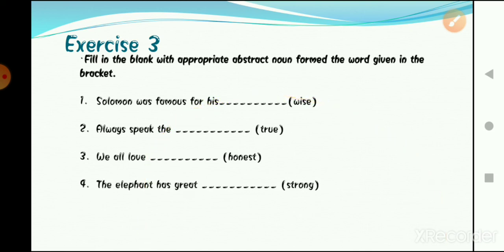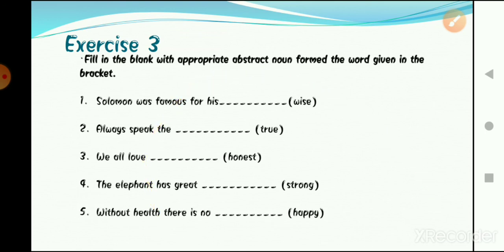Moving on to the fourth one. The elephant has great dash. The word is strong. We have to make an abstract noun from this word. So we have to use a suffix here. We will use th behind it: strength. Yes, the sentence will become, the elephant has great strength.